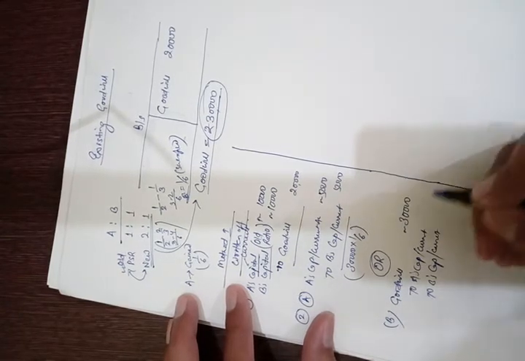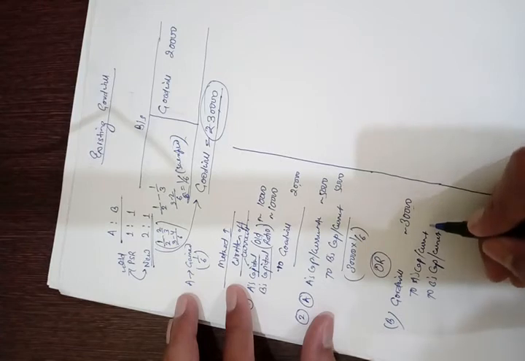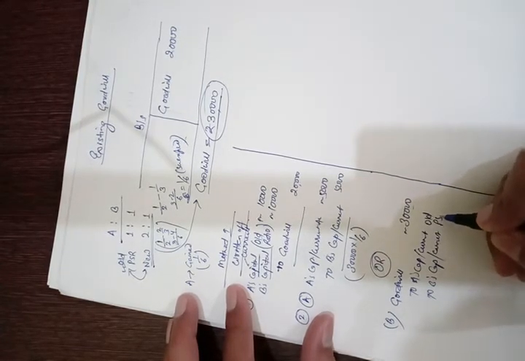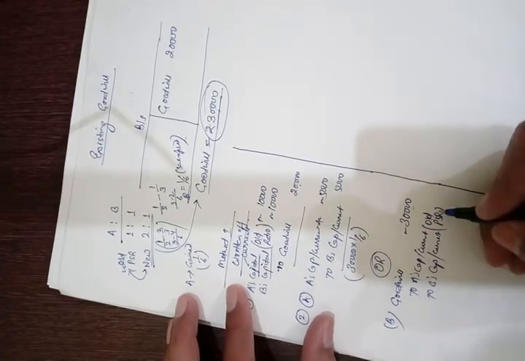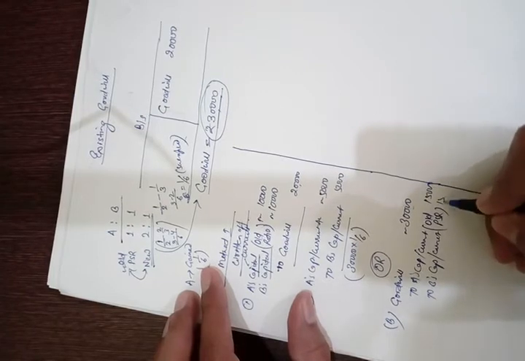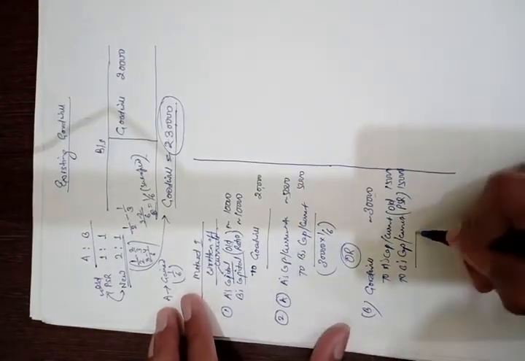Goodwill account will be debited by rupees 30,000, current valuation full value, and A's capital and B's capital will be credited in old PSR. So old PSR is 1:1, so 15,000 and 15,000 shall be credited to A and B.